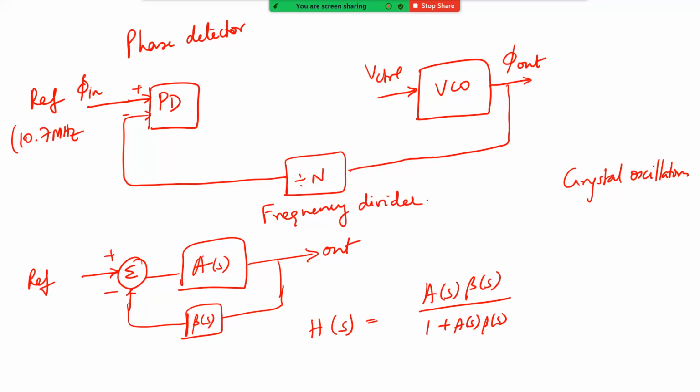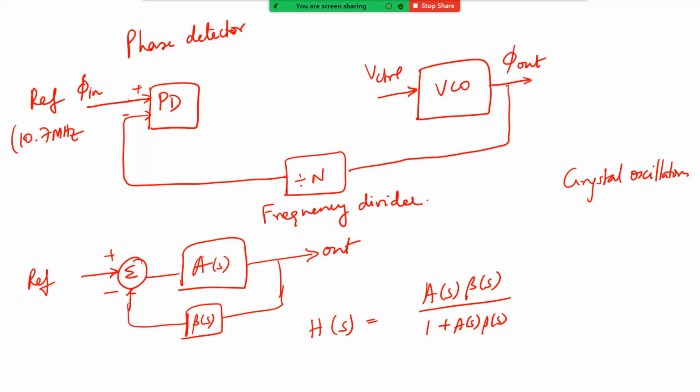Many of these blocks you might not have studied or come across, but in this course we are going to take a quick look at all these different blocks. You will be surprised at how simple they actually are. Let us say you have a certain phase and a frequency divider.